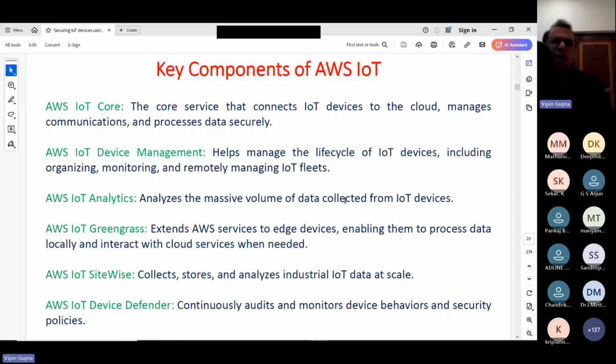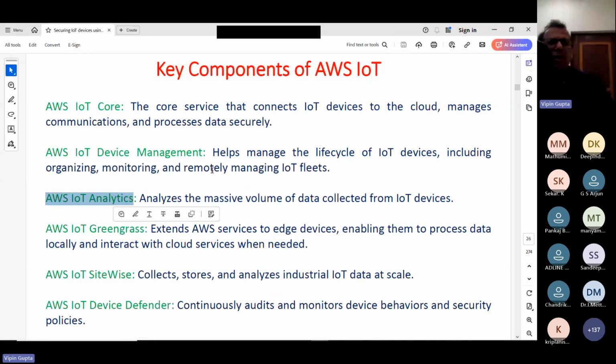So what are the key components? AWS IoT Core is there, which connects IoT devices to the cloud, manages communication and processes data securely. Then we have IoT Device Management, which helps manage the life cycle of IoT devices, including organizing, monitoring, and remotely managing IoT fleets. Even by using AWS, we can remotely run certain commands on those devices. Then these are the further solutions which are available. That means we have used that Greengrass also, IoT also, certificates also over there.